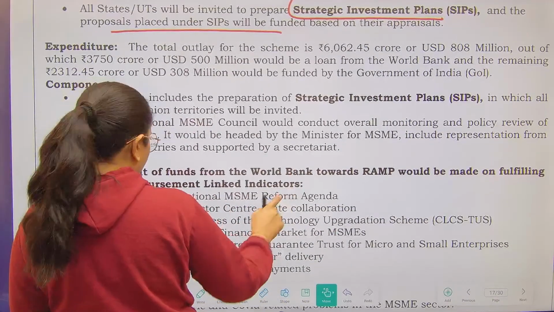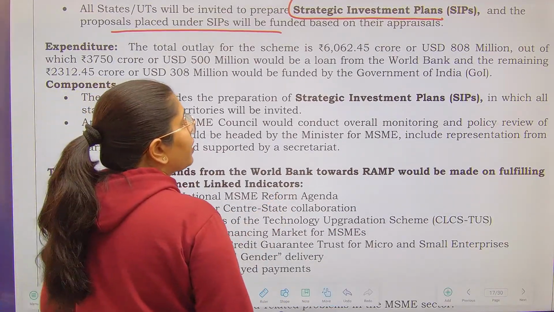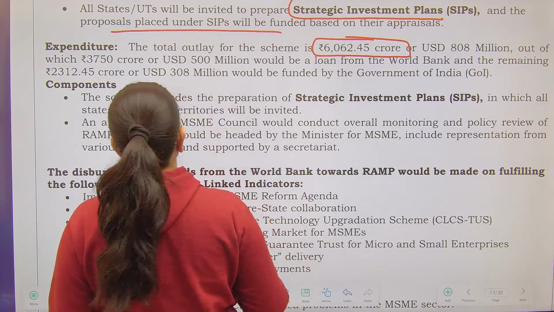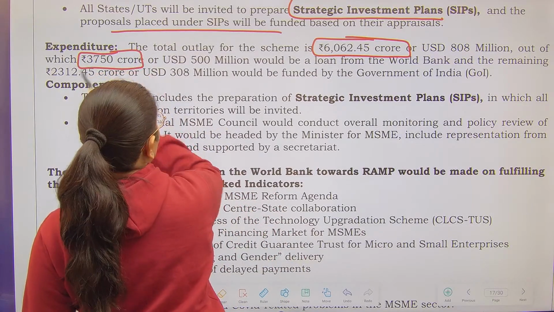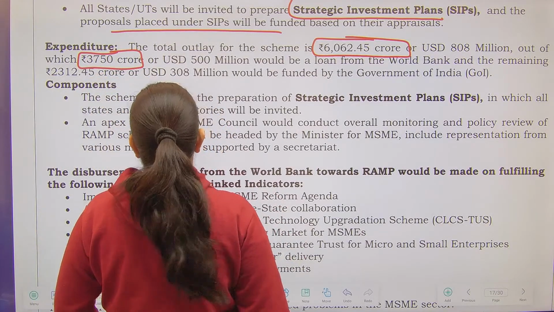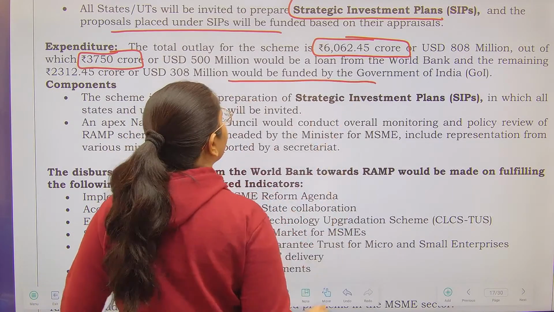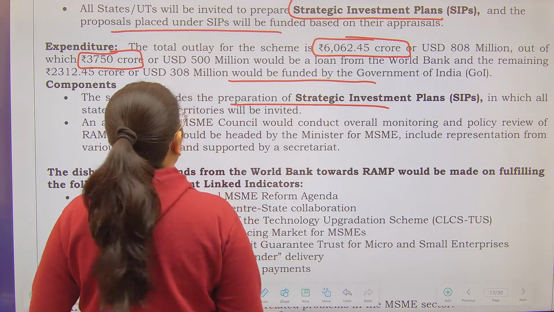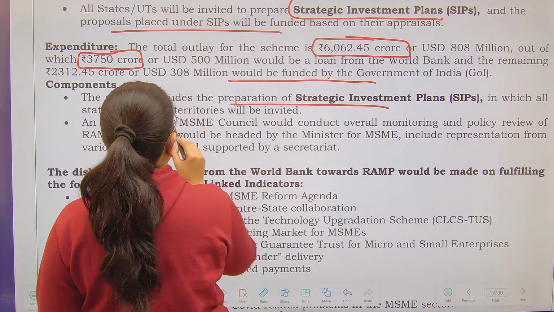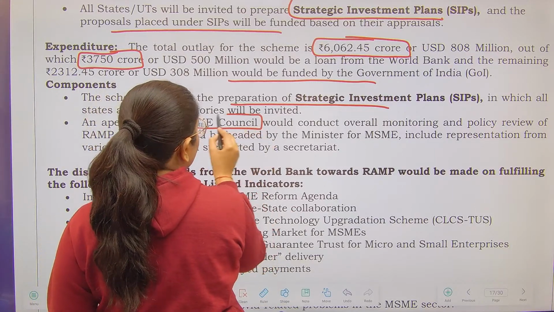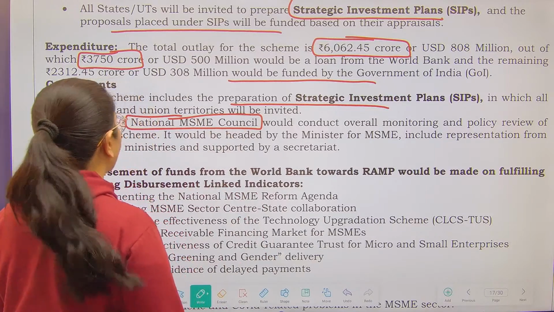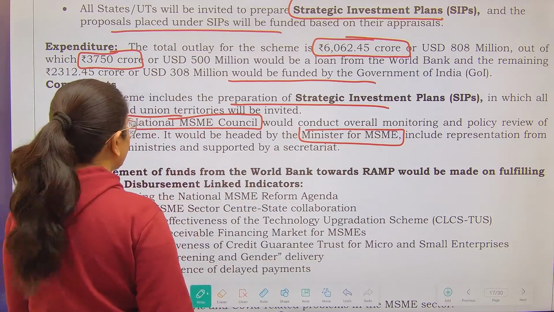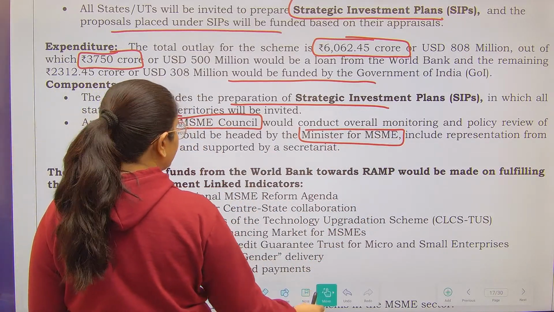Next is expenditure. So the total outlay for this particular scheme is going to be 6,000 crores approximately, out of which 3,750 crores will be a loan from the World Bank and the remaining funding will be provided by the Government of India. Now the scheme includes preparation of strategic plans in which all states and UTs will be invited. The APEX National MSME Council would conduct overall monitoring and policy review. It would be headed by the Minister for MSMEs, including representation from various ministries and supported by a secretariat.